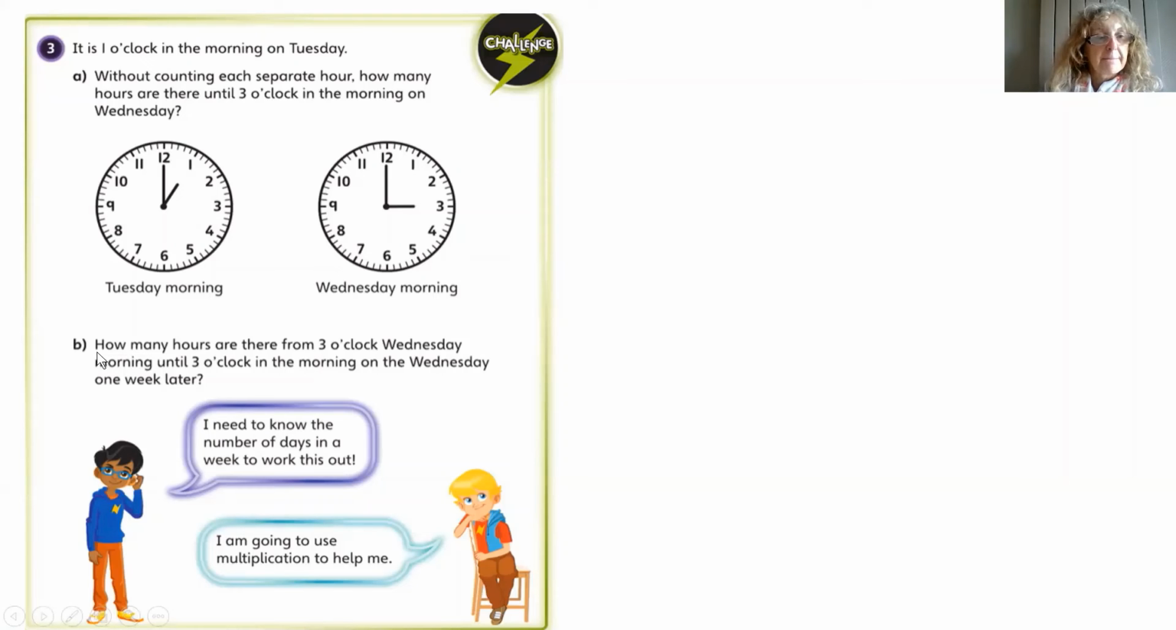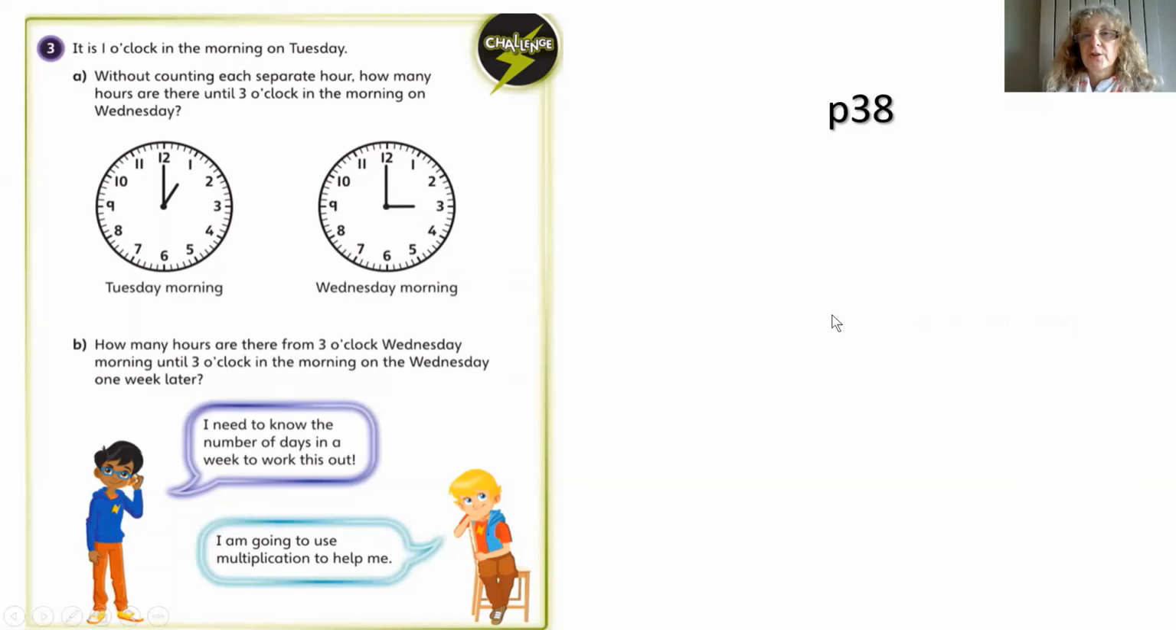Let's look at B then. How many hours are there from 3 o'clock Wednesday until 3 o'clock in the morning on Wednesday, 1 week later? I think I might have helped you too much with that, with your times tables. I need to know the number of days in a week to work this out. I am going to use multiplications to help me. Can you use your multiplications to help you work it out? Maybe you've just remembered. Let's have a look then.